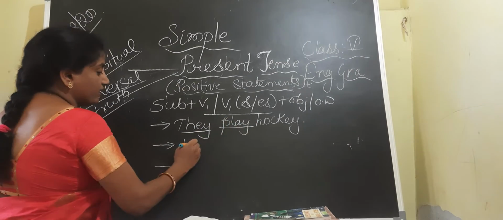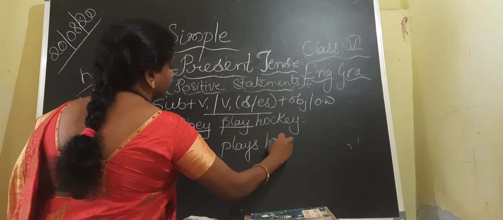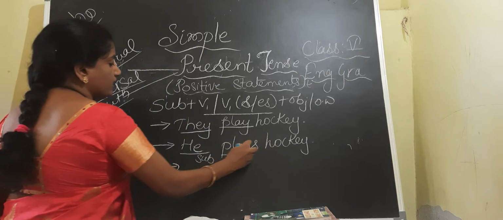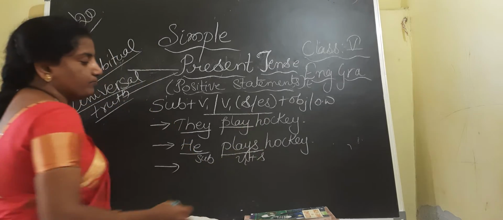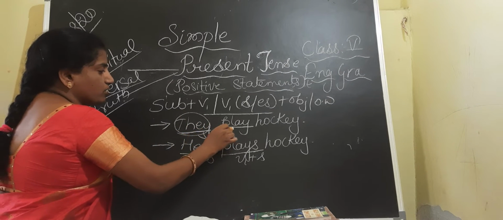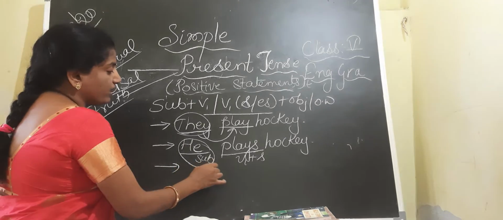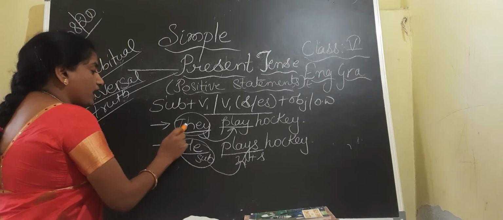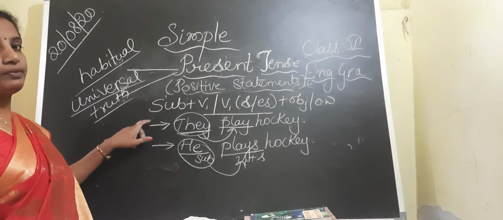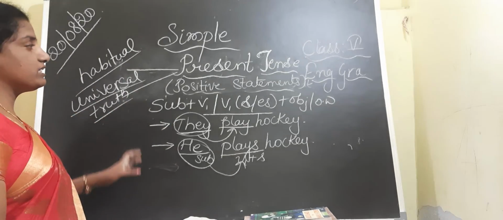If suppose I write he plays hockey, here he is the singular subject, and here we are adding V1 with s. Is it clear? Whenever you have the plural subject, you have to write only V1. And whenever you have the singular subject, you have to write V1 with s or es. And with I and you, you have to use V1 only. So, is it clear, children?